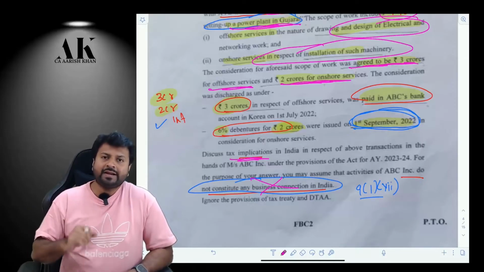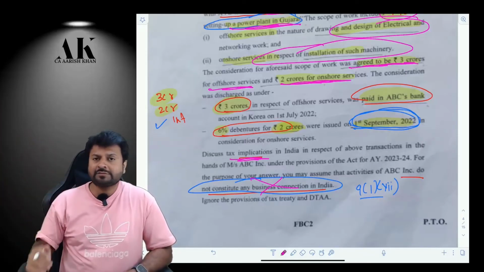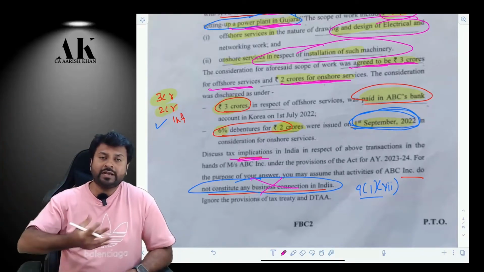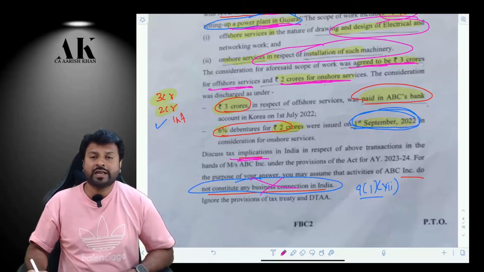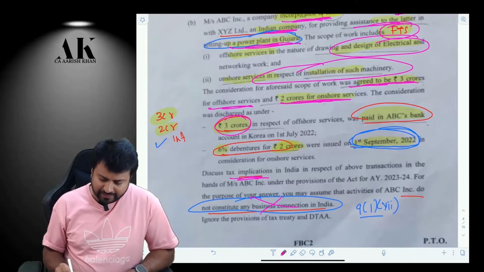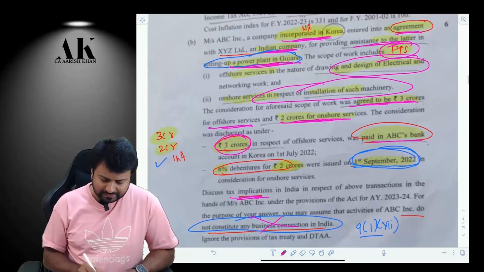Then it doesn't matter from where it is rendered. Even if it is rendered from outside India, there is a specific explanation in section 9 which says that even if the services are rendered from outside India, but if they are utilized in India, it is deemed to accrue or arise in India as per section 9(1)(vii). And therefore, this 3 crore rupees which is paid in the bank account of ABC will be taxable. And it will be taxable at what rate?